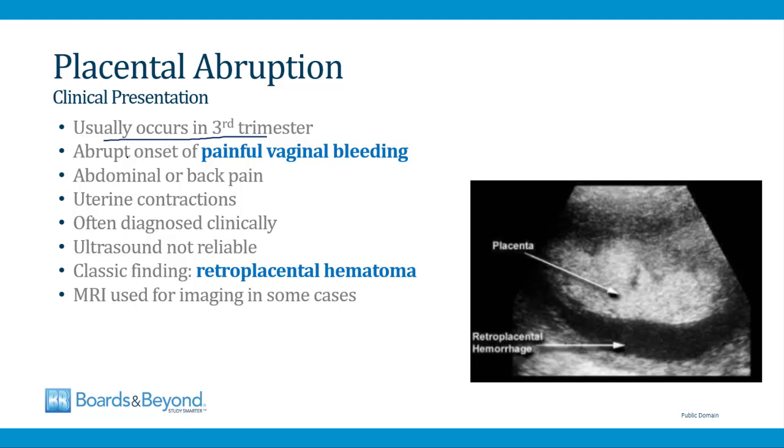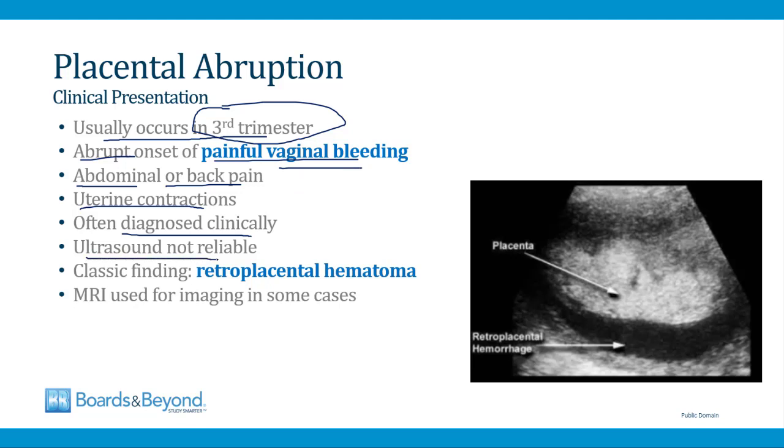And the classic presentation is the abrupt onset of painful vaginal bleeding of a woman in the third trimester of pregnancy. The pain can be abdominal or back pain depending on the location of the placenta and the blood loss, and there are also usually uterine contractions, as I mentioned earlier, from bleeding. Often this is a clinical diagnosis. In any woman who presents with pain and bleeding in the third trimester, you have to consider that she may have a placental abruption. Ultrasound is not reliable for diagnosis, but when ultrasound is diagnostic, the classic finding is the presence of a retroplacental hematoma, and there's an example of this shown on the slide here.